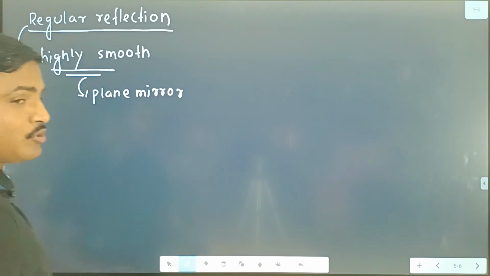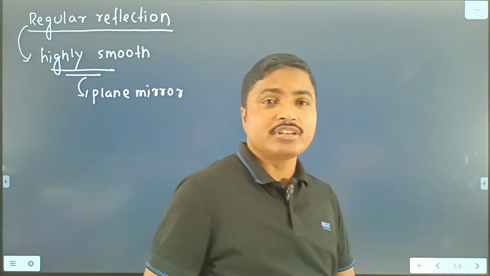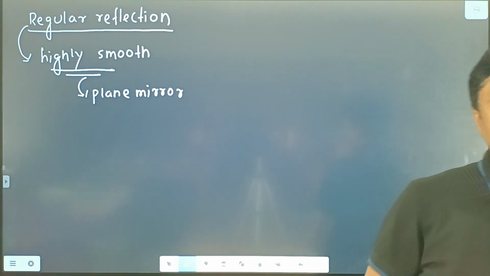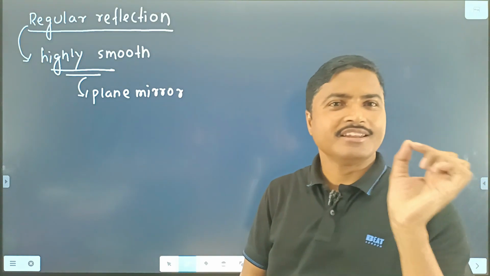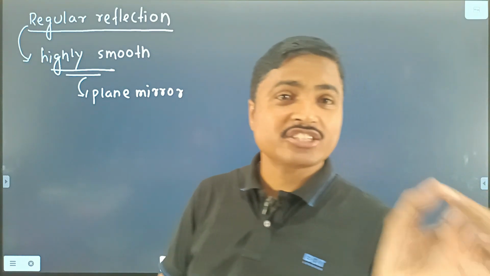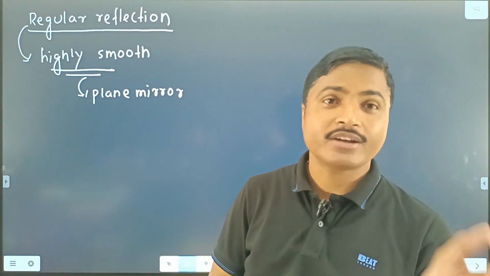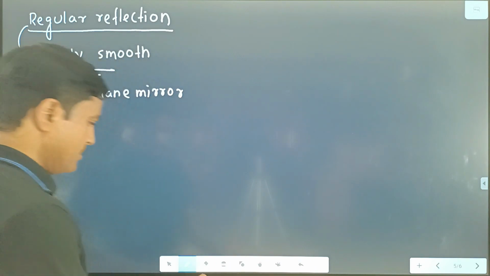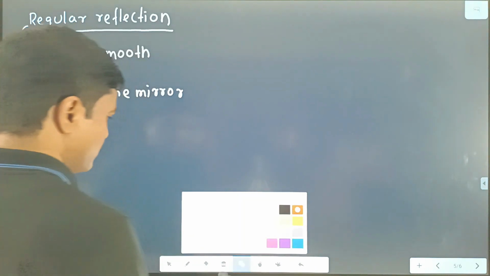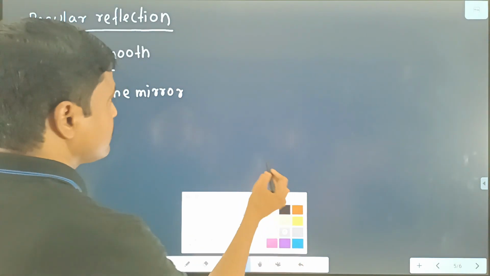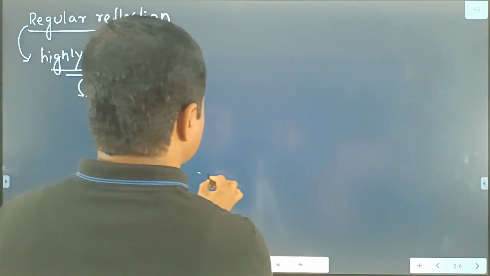A plane mirror is the example of a highly smooth and polished surface. That means when a ray of light is reflected from a highly smooth and polished surface, we say that is the regular reflection. And here we draw the figure of a plane mirror.